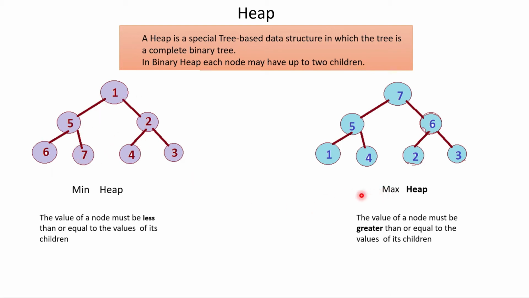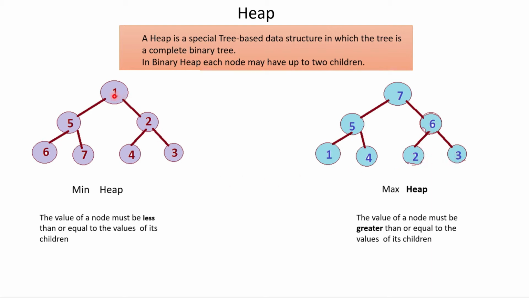For max heap, it's just the opposite scenario. Here, the value of a node must be greater than or equal to the values of its children. So here, 7, the root node, is greater than each and every child node, or maybe equal also. For another example, 5 is greater than 1 and 4. 6 is greater than 2 and 3.